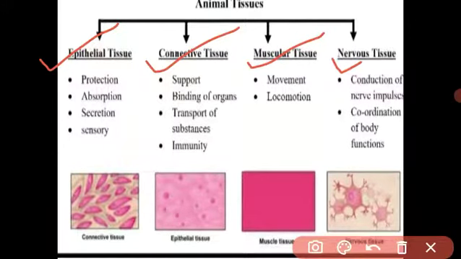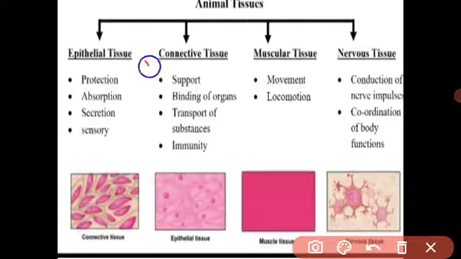Let us first see the function of this tissue. Epithelial tissue has very important functions: protection, absorption, secretion, and sensory. One by one we will see in detail all 4 types of tissue. Epithelial tissue is present on the outer surface of the body as well as the cavity of the internal organs. So its main functions are protection, absorption, secretion, and sensory.